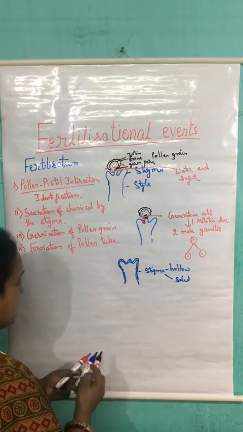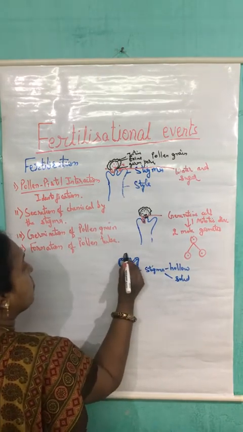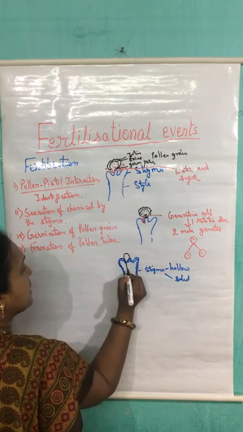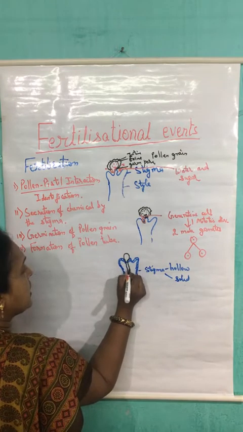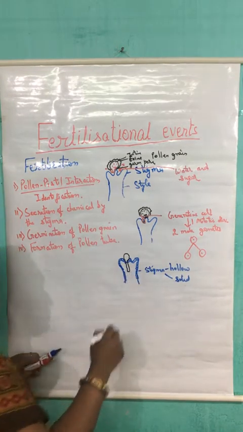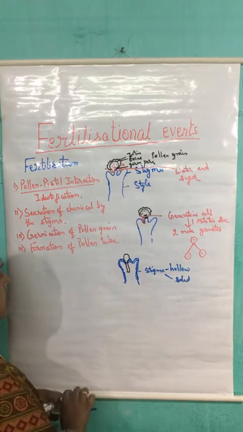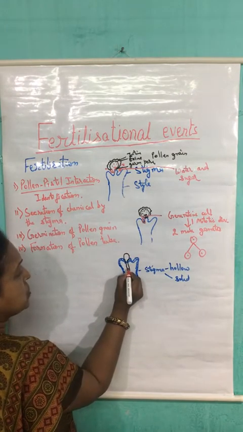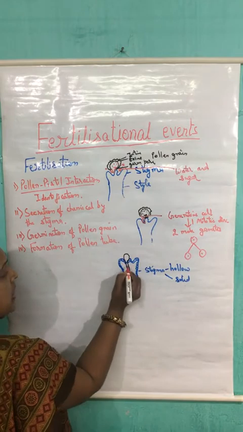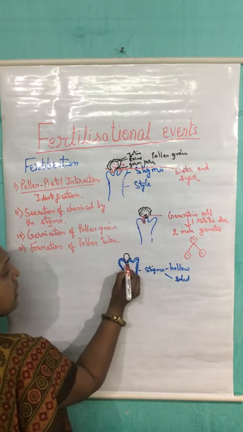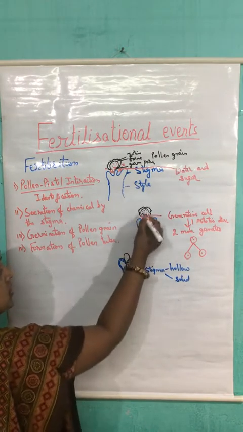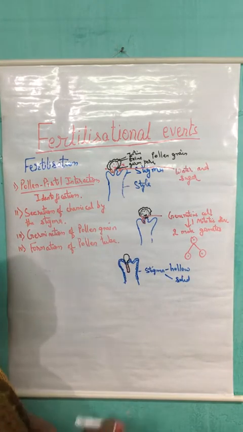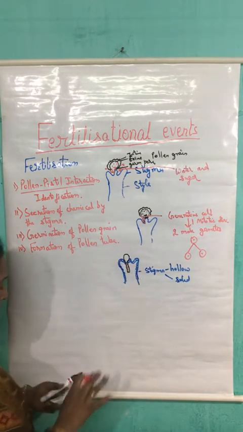So in this case, when the pollen grain germinates and the formation of the pollen tube takes place, it is not very difficult for it to form the pollen tube, and through the pollen tube, the two male gametes along with the cytoplasm and the tube cell start moving behind this.